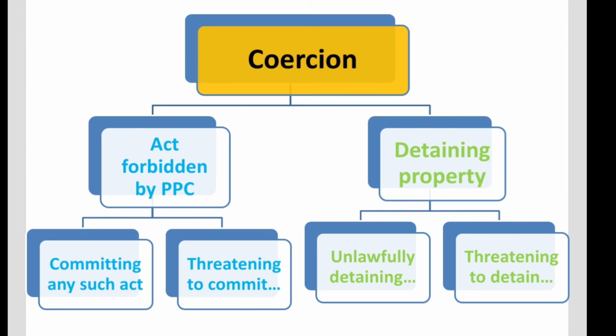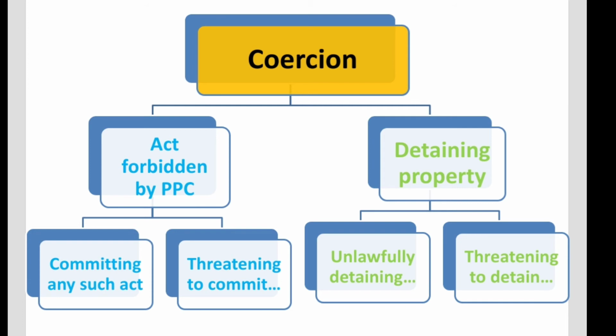Okay, so I repeat once more that coercion can broadly take place in two ways. Number one is the committing or the threatening to commit any act which is forbidden by the PPC. That's number one. And the second broad category is basically unlawfully detaining or threatening to detain anyone's property so as to force that person to enter into a contract with you.